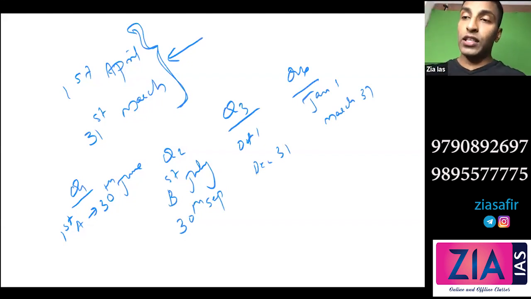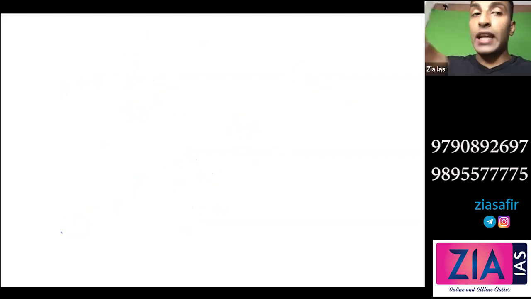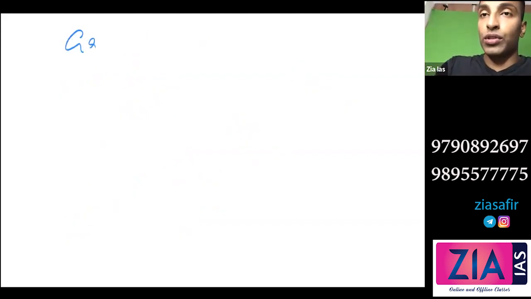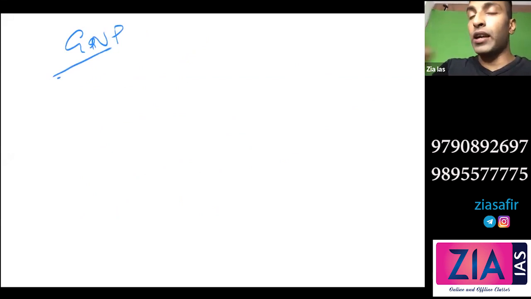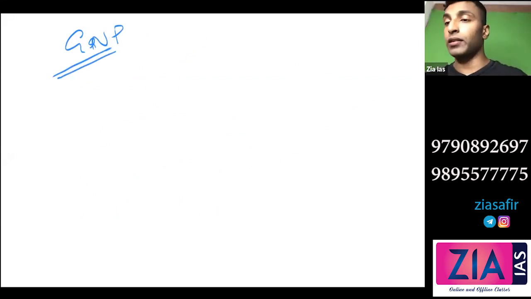Okay, next concept is GNP, gross national product. So GNP, you can write there, gross national product. It is the money value of final goods and services produced by normal residents.